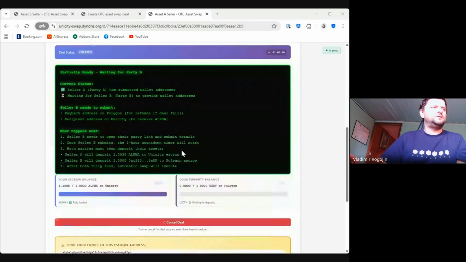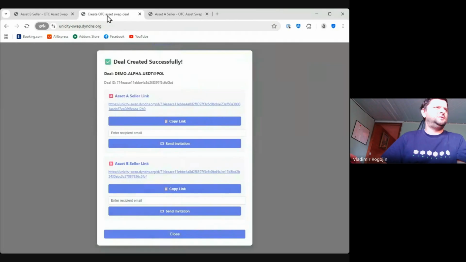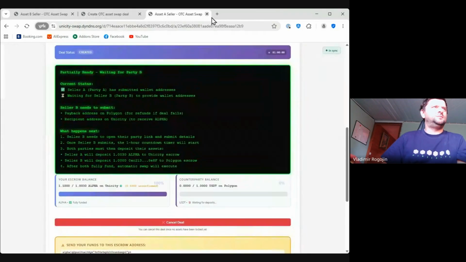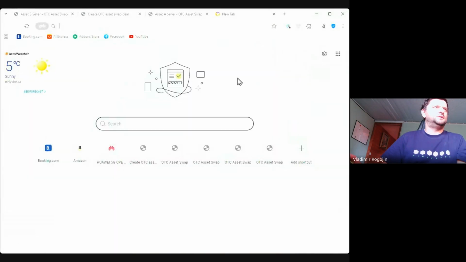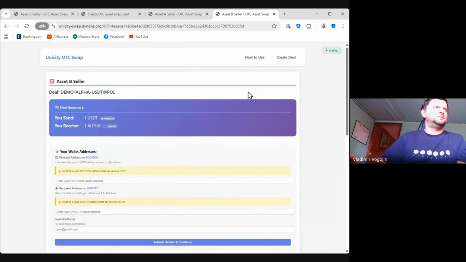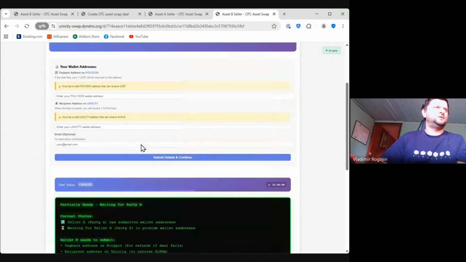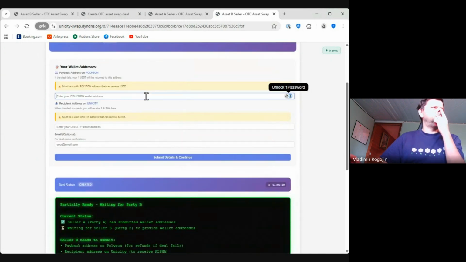let's work on the party B side, okay? So here in alpha we are fully funded, so our escrow is fully funded. On the A side everything is ready. On the B side, not. Let's copy this link and pretend to be Bob. So you are asset seller B, so you are the B seller. You need to deposit 1 USDT. But first we need to fill in addresses. Actually, they are not even filled in.